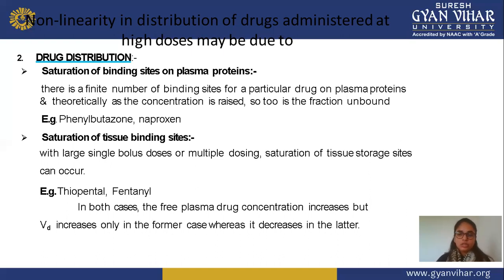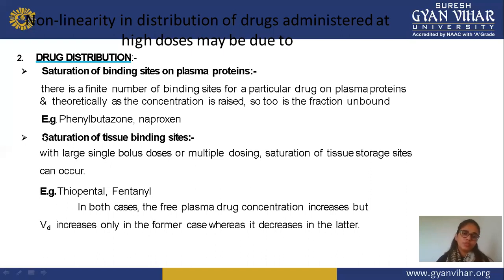Suppose there are 5 sites, so 5 molecules of a drug can bind to those binding sites. If you increase the concentration, your drug will be available in unbound form. So there is a finite number of binding sites for a particular drug on plasma protein, and as the concentration rises, the fraction unbound increases. Examples are phenylbutazone and naproxen, two drugs which have specific plasma protein binding sites.